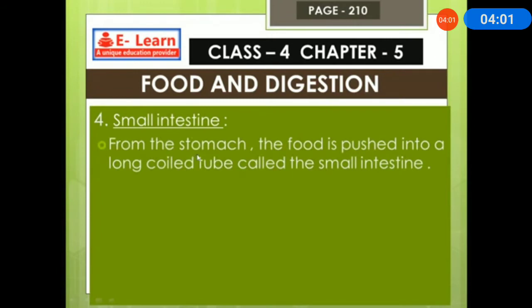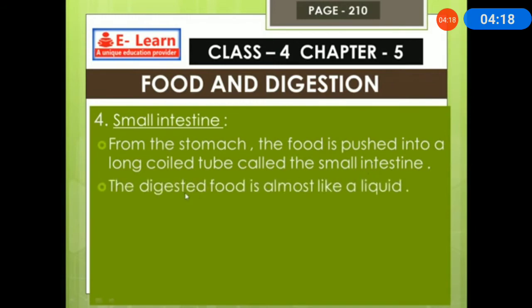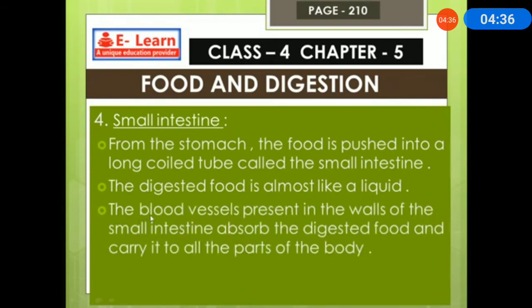Then the small intestine. From the stomach, the food is pushed into a long, coiled, tube-like structure called the small intestine. It is a very long tube, and if you see it, it is like a coil. The digested food is almost like a liquid. From the stomach, the small intestine will get the food.